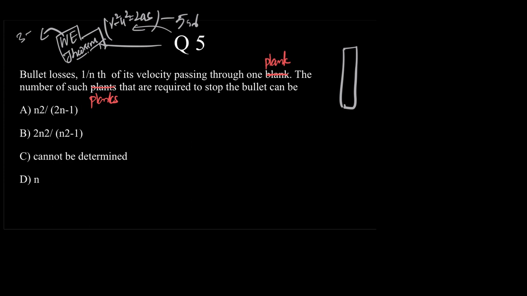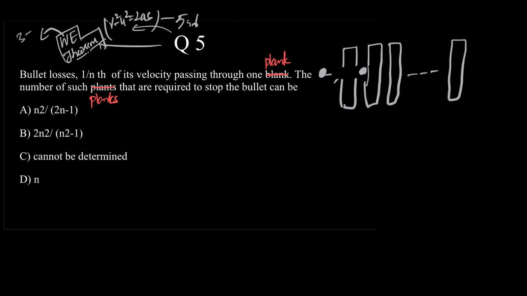There's a wooden plank. There's a bullet. It enters the plank and it comes out of it, right? Then it enters the next plank, the next plank, and so on, and it eventually reaches the last plank wherein the velocity becomes 0.